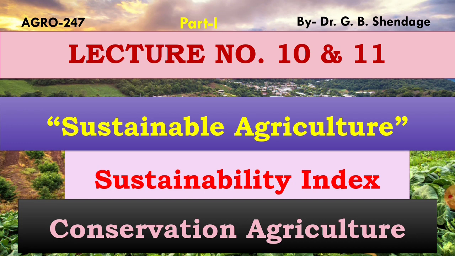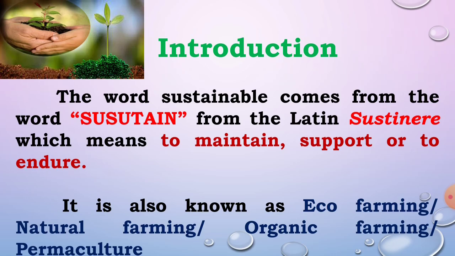In the sustainability index, we have already seen the different production efficiencies and their formulas. And in conservation agriculture: definition, advantages, disadvantages and concept of conservation agriculture. Okay, this is lecture number 10 and 11, part first. In this lecture we see only sustainable agriculture: definition, scope, importance, advantages, goals and problems of sustainable agriculture. First, what is sustainable agriculture?